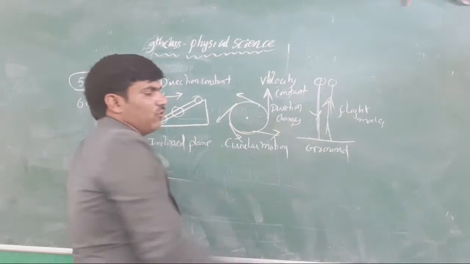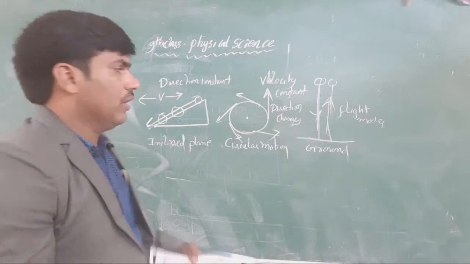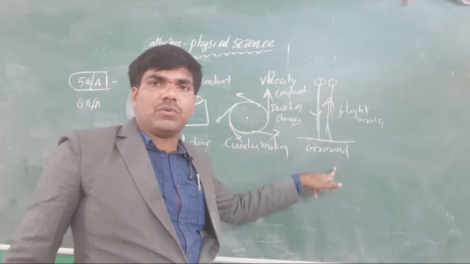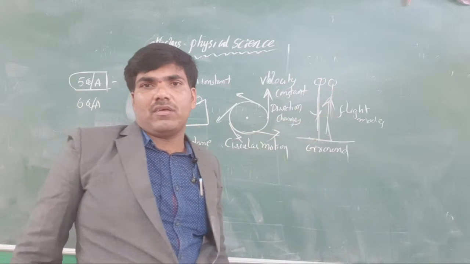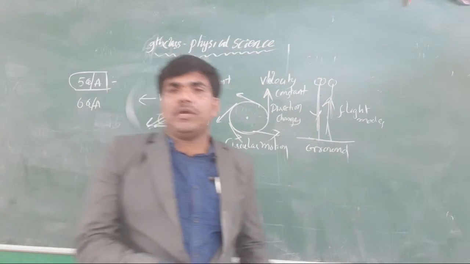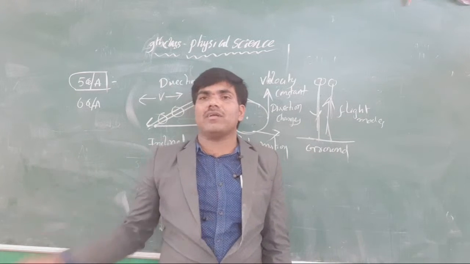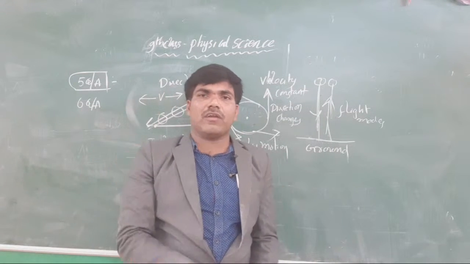And now it is a flight mode. Clear or not, all of you? It moves from the ground to here and otherwise from here to here. There both change, not in a straight line. When you take it like this, it is moving in a curved path.